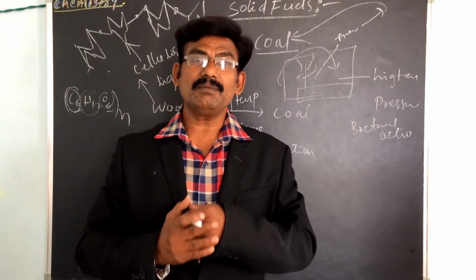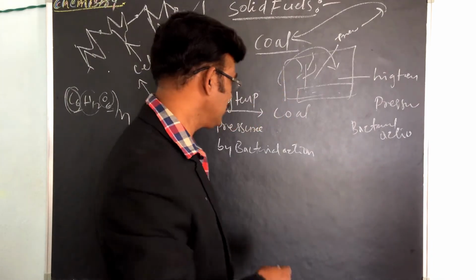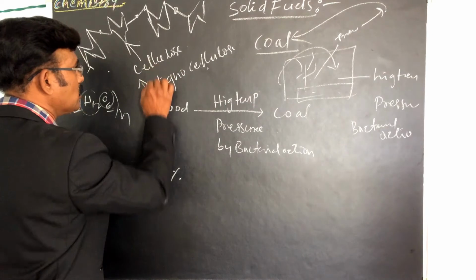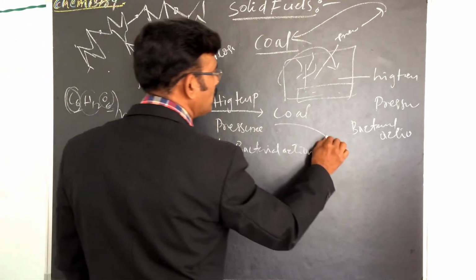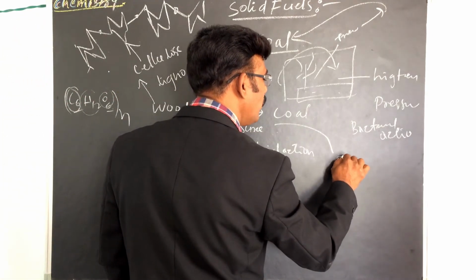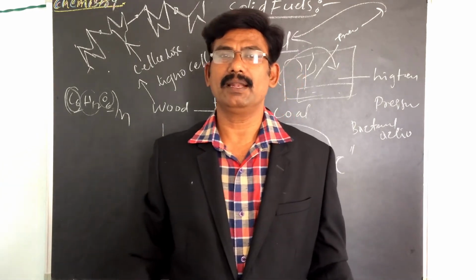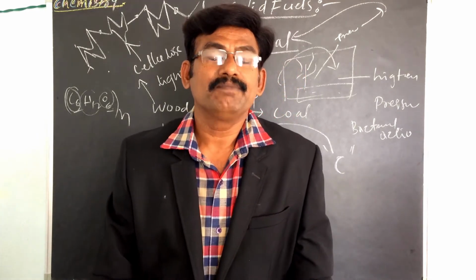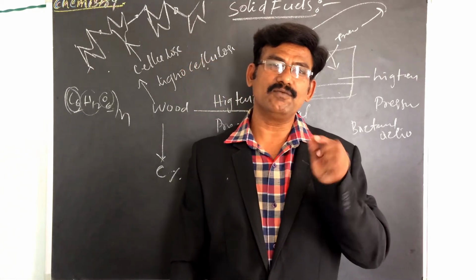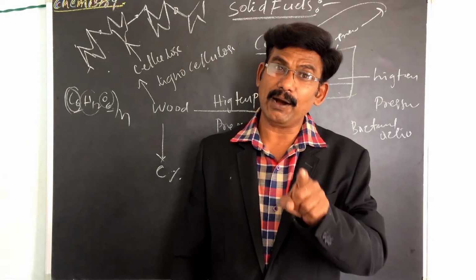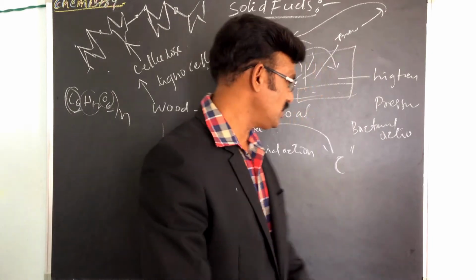They are transformed in the form of coal. So here the cellulose and lignin form the coal. Coal is what? Only carbon. So the process of conversion of wood into coal is called what? Coalification.